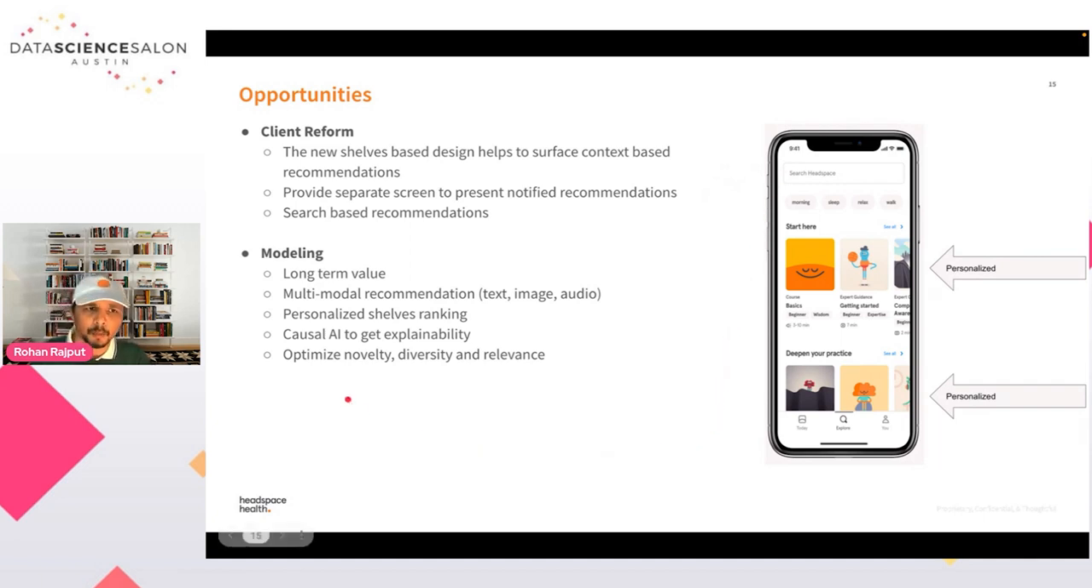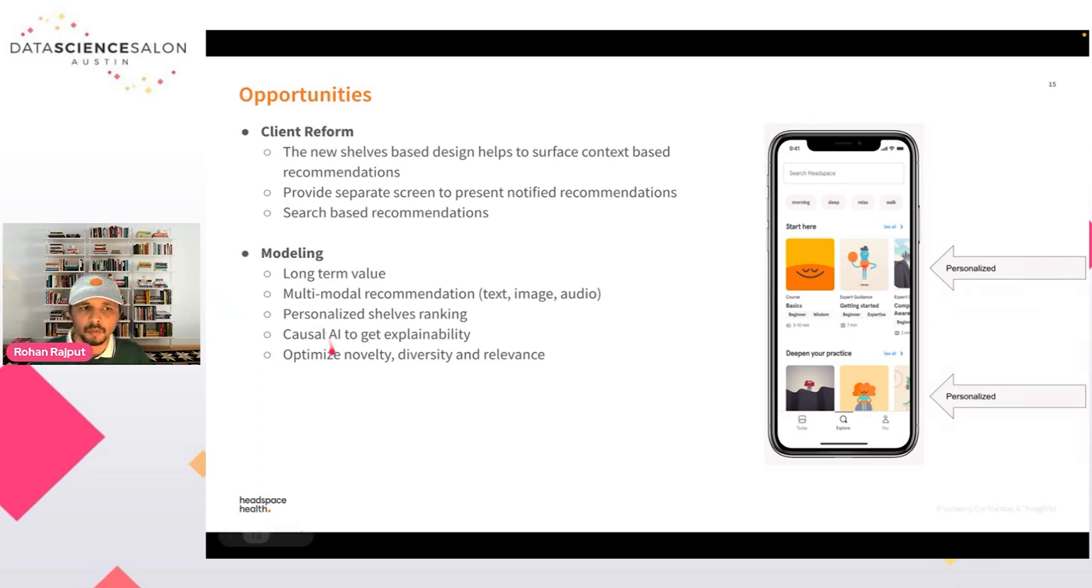In modeling terms, we wanted to optimize for long-term value. That means we want our users to be more mindful and happy, and we wanted to optimize those metrics for the long term. Habit formation is one of the things: for meditation, it's kind of a habit. You have to build a habit like exercise, and that's why we wanted to optimize for those kinds of long-term values.